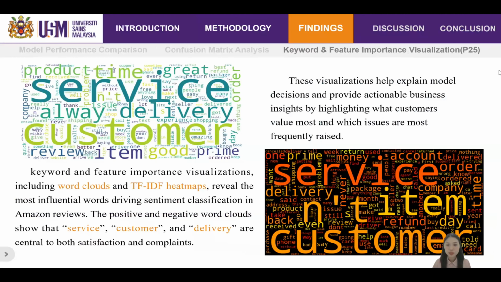And the feature importance visualization shows the most important words for predicting review sentiment. For example, service, customer, and delivery appear often in both positive and negative reviews. Such visualizations help us understand what customers care about most and give businesses clear ideas on where to improve and what issues customers talk about the most.